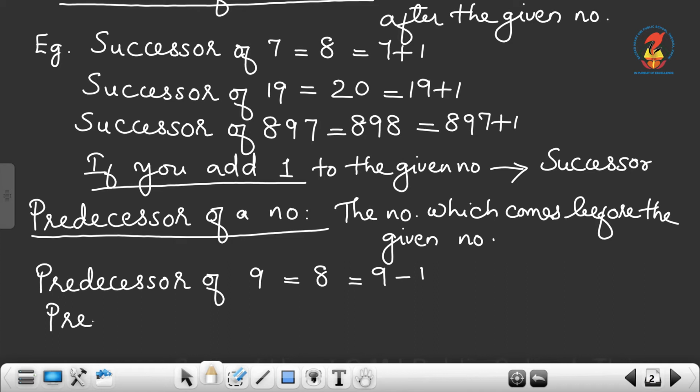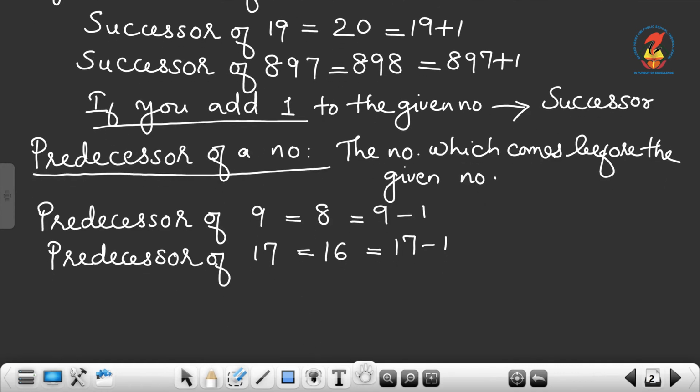Again, what is the predecessor of 17? The number which comes before 17, that is 16. So, we can write it as 17 minus 1.